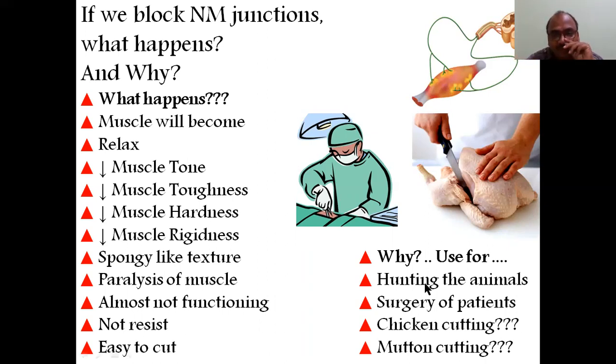So why do we put the muscle in a spongy condition? What is necessary? The main key point here is surgery. If you want to do a surgery, it will be very easy for doctors to cut. So doctors will give a neuromuscular blocking agent before the operation. They inject it through the IV route only, not oral. So doctors will give you the IV injection, and all your skeletal muscles will be relaxed.